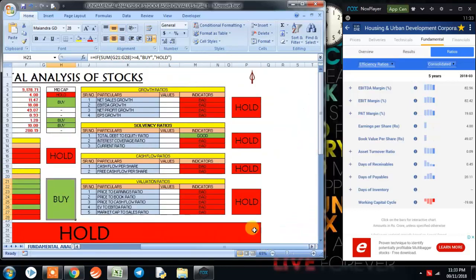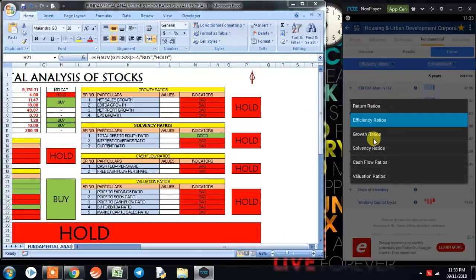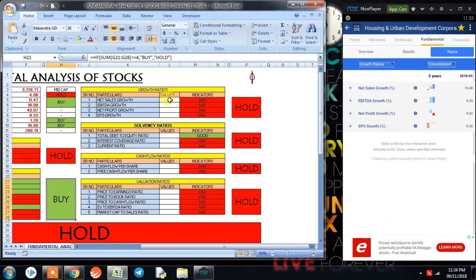Now coming on to growth ratio. The first is net sales growth, which is 16.48. EBITDA growth is 6.26. Net profit growth is minus 5.02 and EPS growth is minus 5.02. So overall growth ratio has also given us a signal to buy this stock at this point of time.